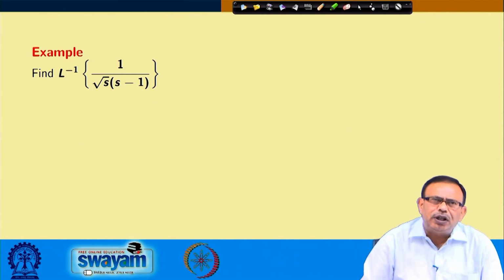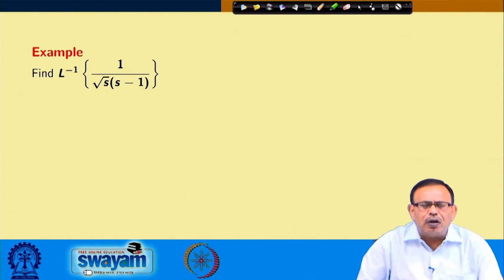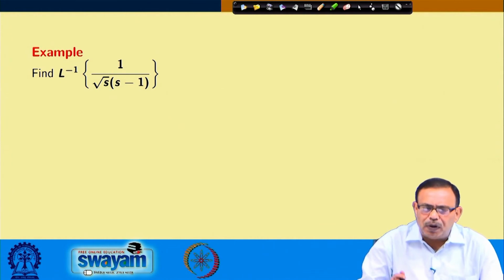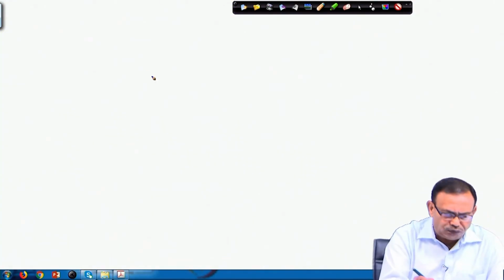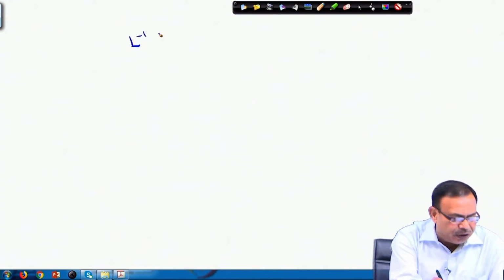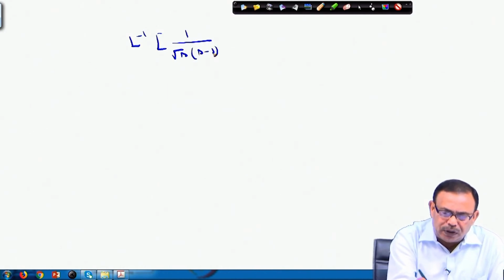So, now let us see, using an example, how the convolution of functions is useful in deriving the inverse Laplace transform. That is, if I use convolution, how it becomes easy for us to find the inverse Laplace transform of different functions. So, you have to find the Laplace inverse of 1 by root over s into (s minus 1).